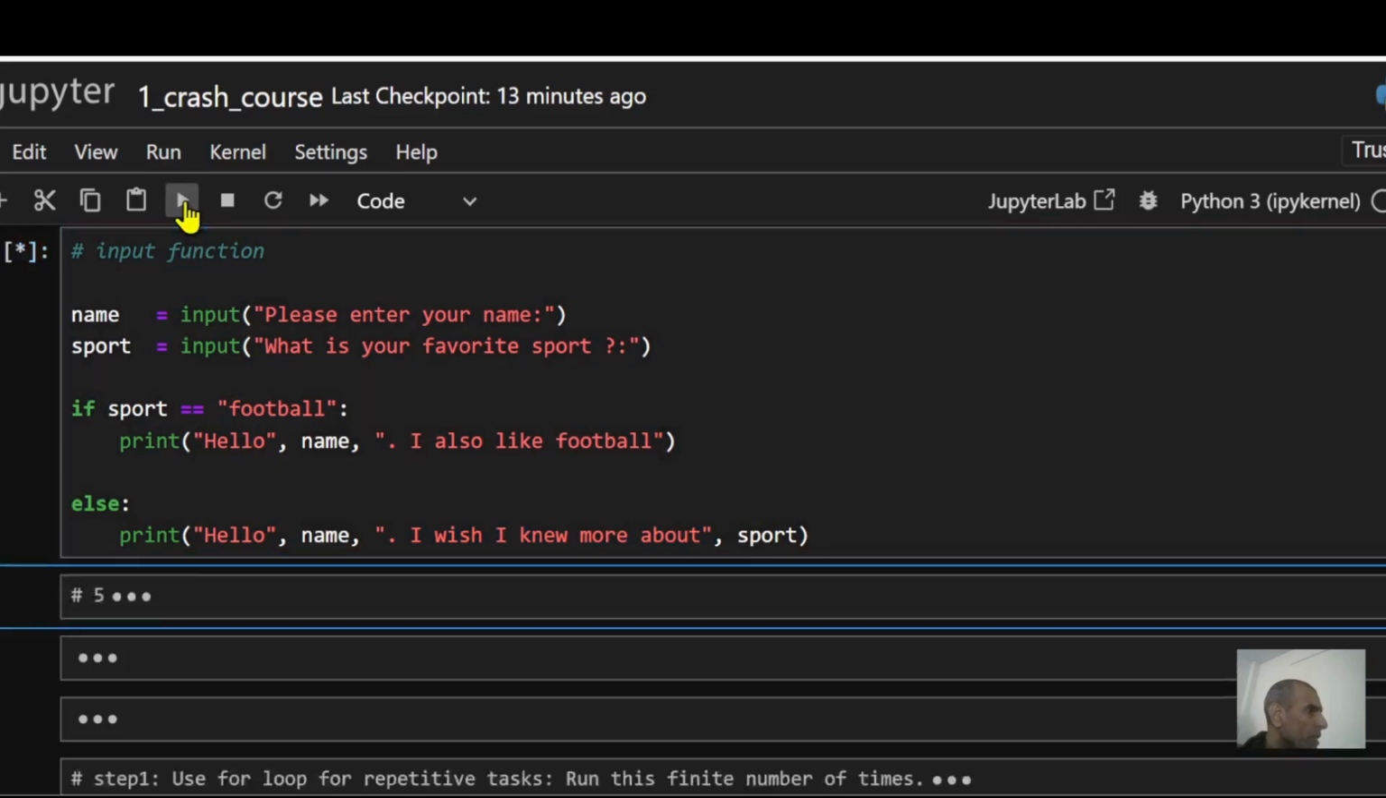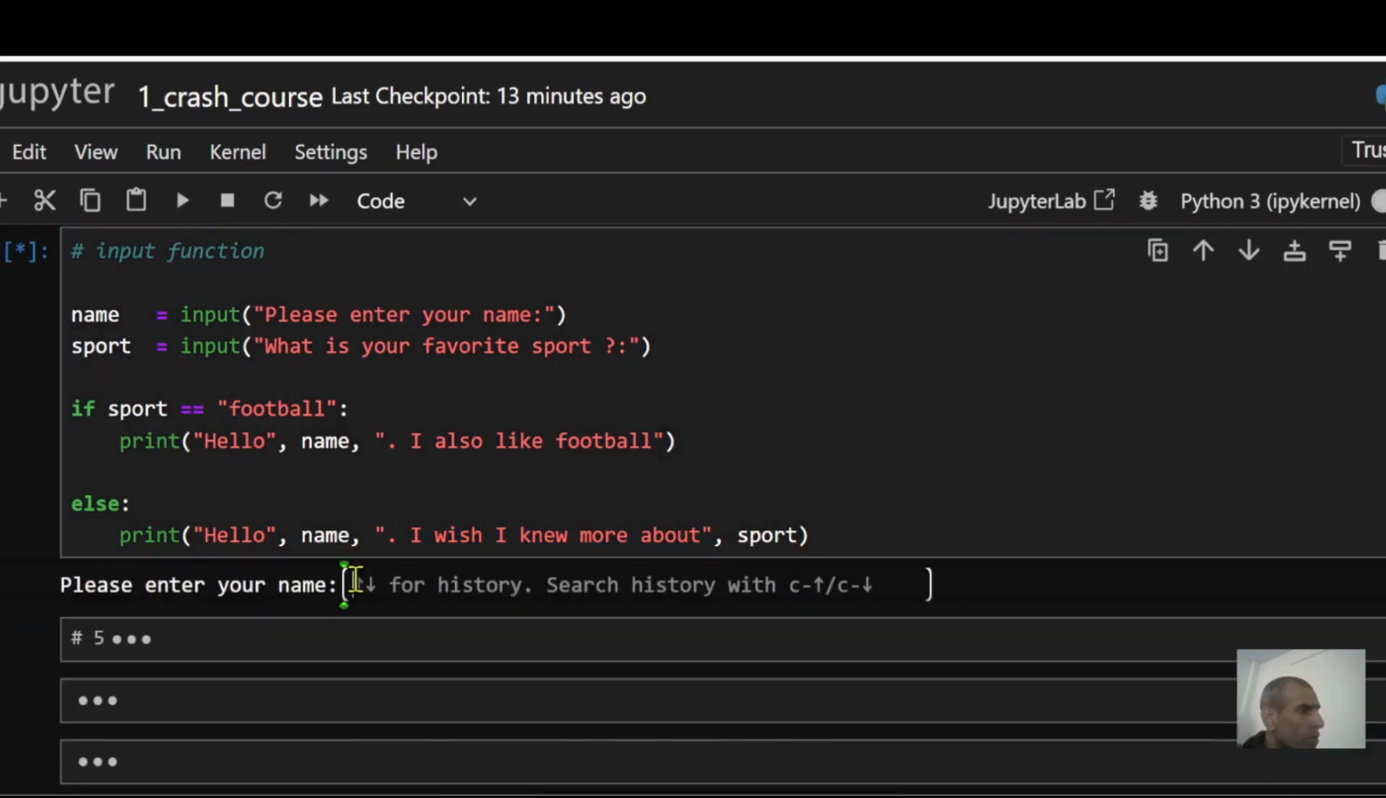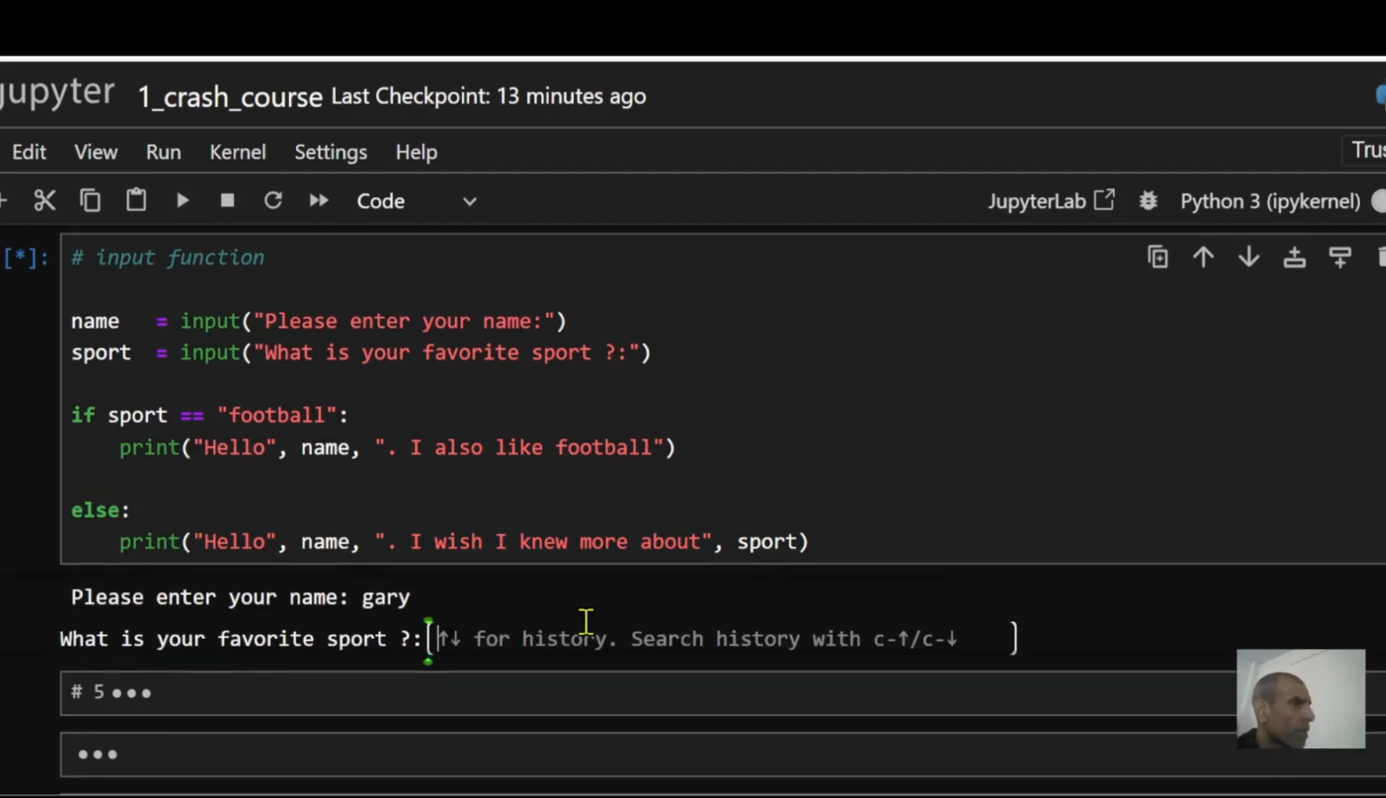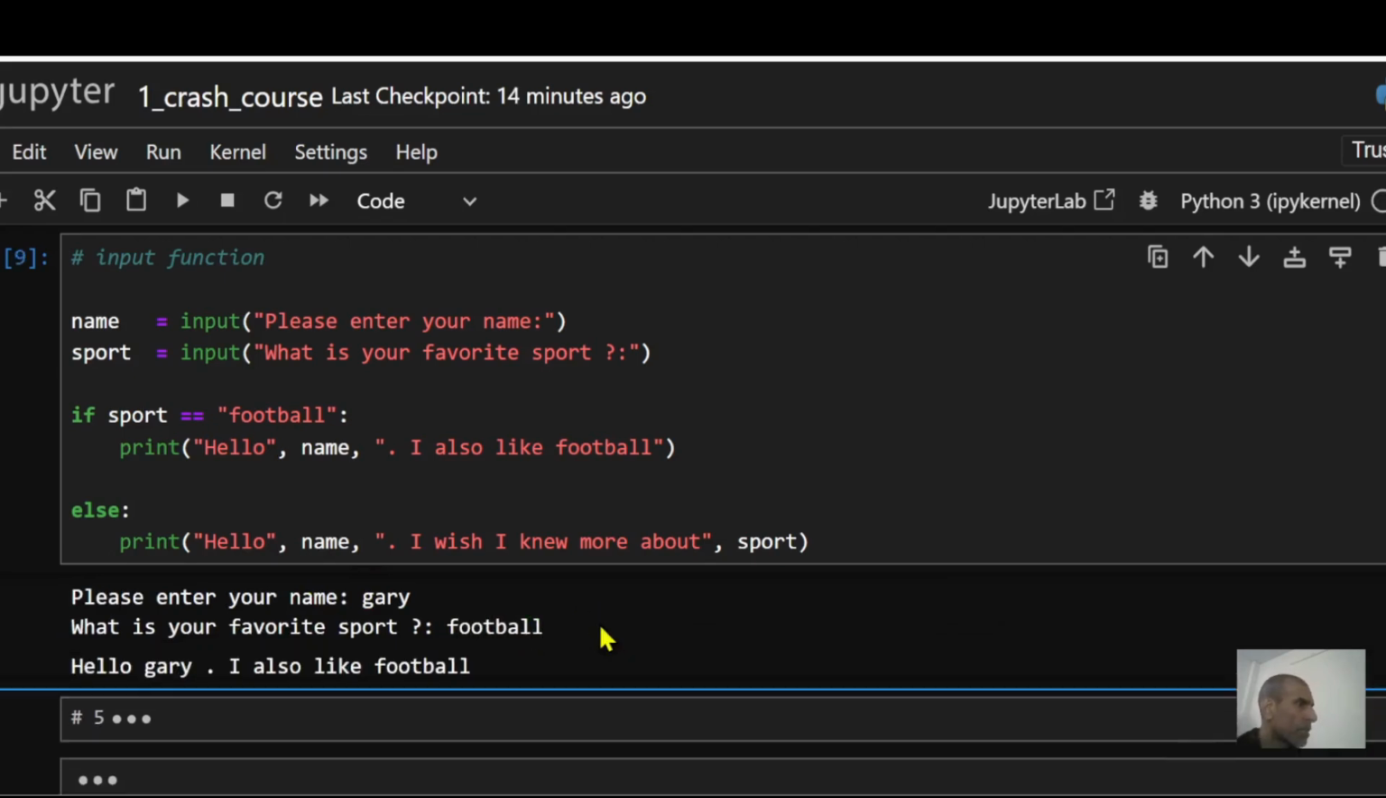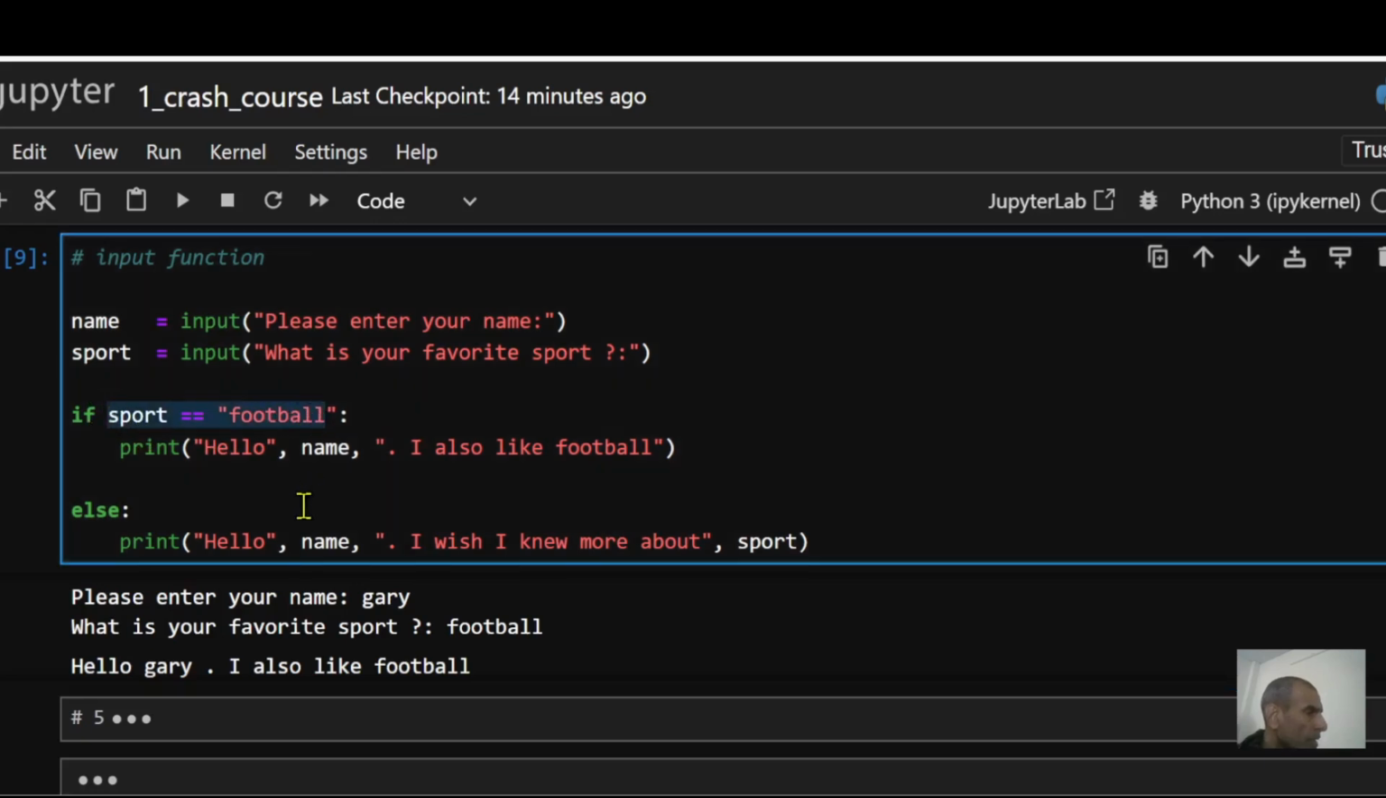So let's execute this. In this case, it's asking please enter your name. Let's say my name is Gary. Enter. And what is your favorite sport? Let's say my favorite sport is football. Enter, and there you go. It checks this condition right here, sport equal to football. That turns out to be true, so it's going to execute this line. Hello Gary, I also like football.